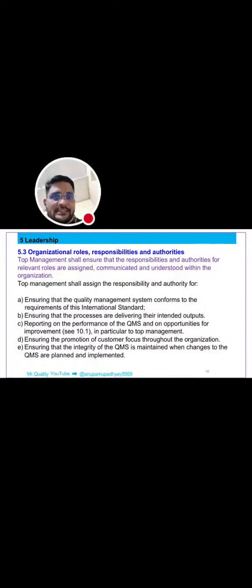Top management shall assign the responsibility and authority for ensuring the QMS conforms to the requirements of the international standard, ensuring that processes are delivering their intended outputs, reporting on the performance of the QMS and opportunities for improvement, in particular to top management, ensuring the promotion of customer focus throughout the organization, and ensuring the integrity of the QMS is maintained when changes to the QMS are planned and implemented.